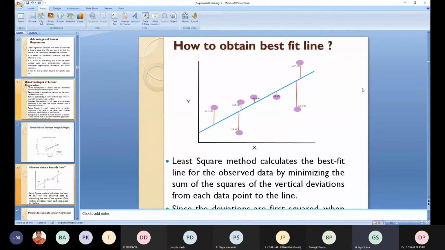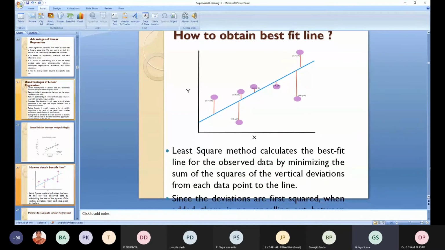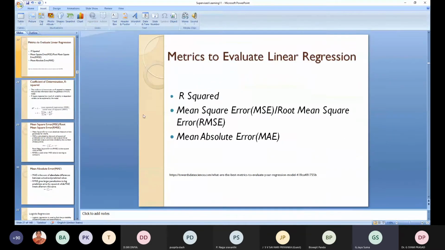The least square method calculates the best fit for the observed data by minimizing the sum of the squares of vertical deviations from each data point to the line. In this way we can find the best fit line. There will be many straight lines, but we have to know which is the best fit line for that particular problem, the one giving the minimum error. This can be illustrated by using an example, then you can understand it.